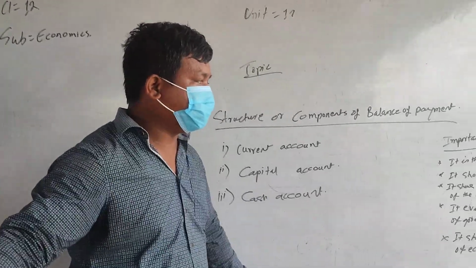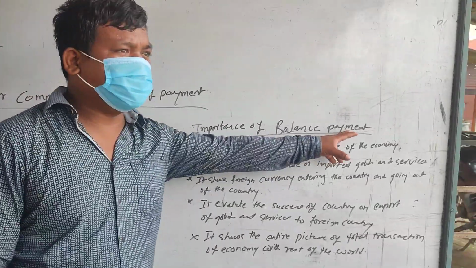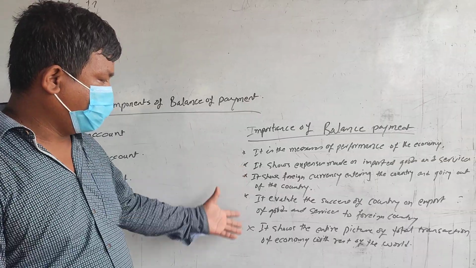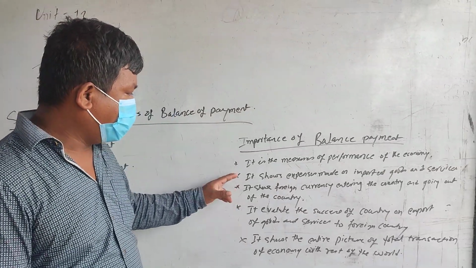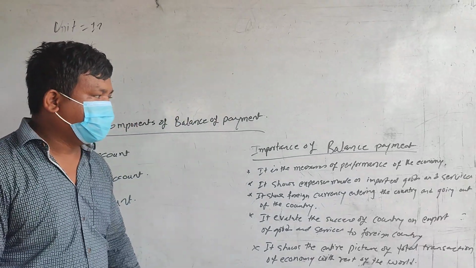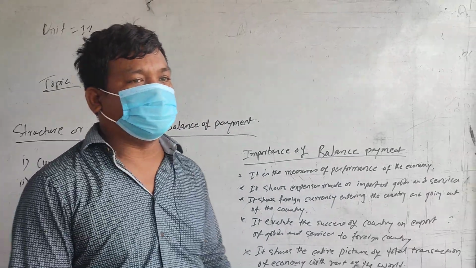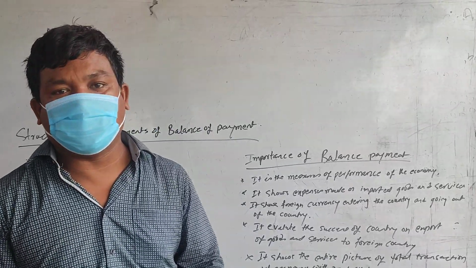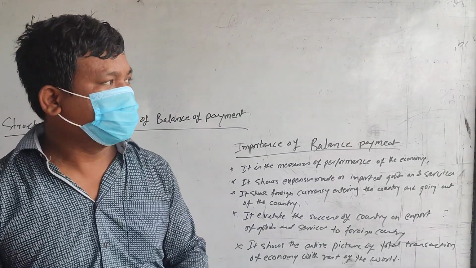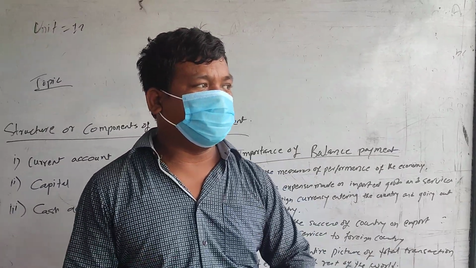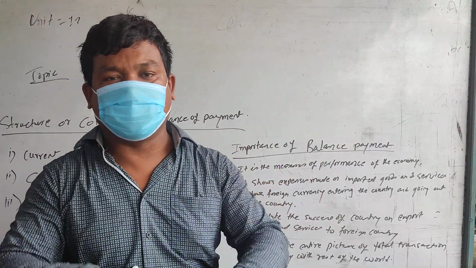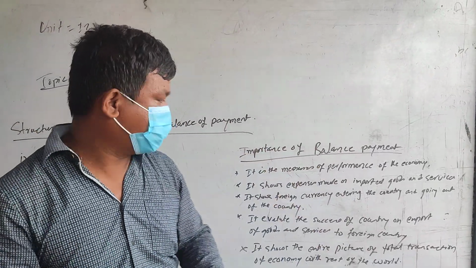Now, the importance of balance of payment. Here are some points. Number one, it is a measure of the performance of the economy. Balance of payment helps to measure the performance of the nation's economy. With its help, the total payment we have given to other countries and the total receipts we have received from other countries can be measured and evaluated.